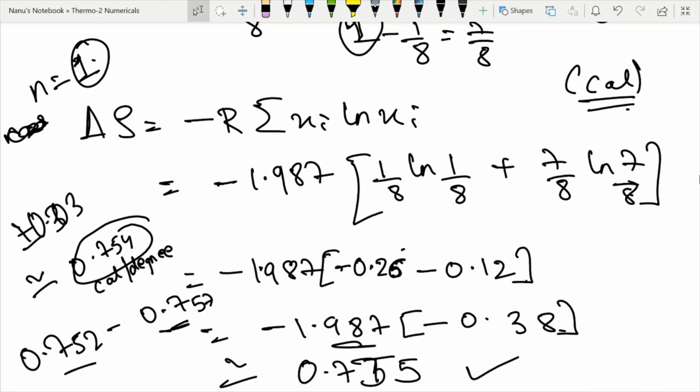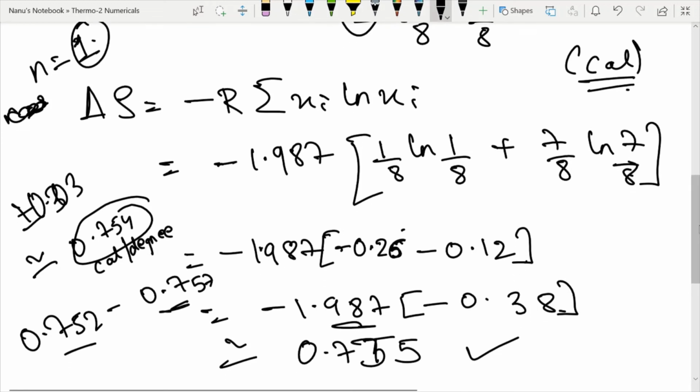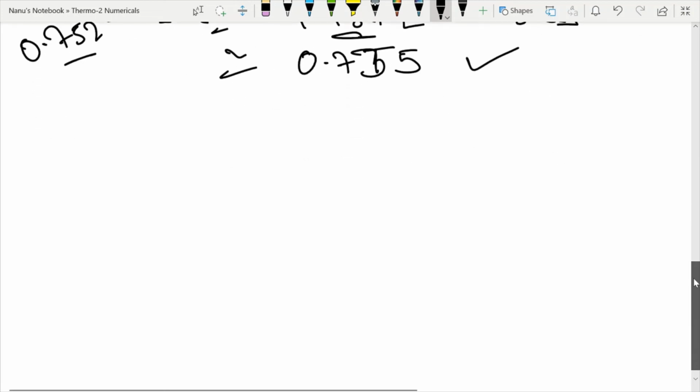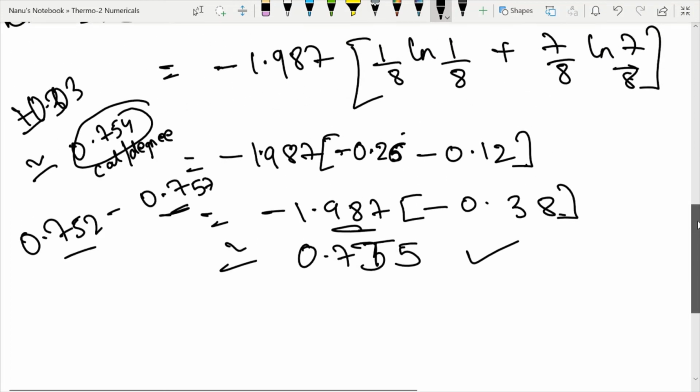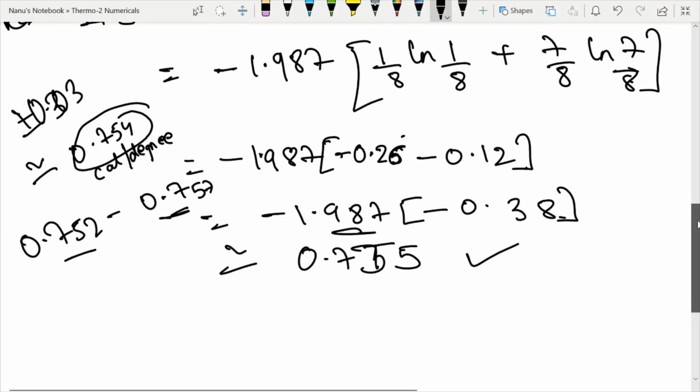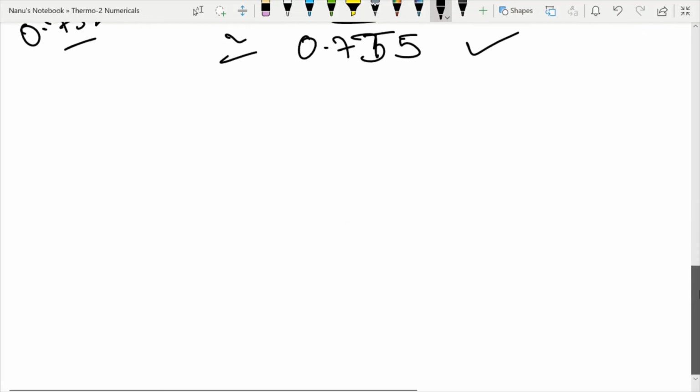So guys, you saw how we are doing the problem, and very important, the last problem, as I said, don't forget the minus sign that I put over here. I know it's a very long video, but I believe this video was truly helpful. I showed you every process, like in between, if you make mistakes, how to correct them.